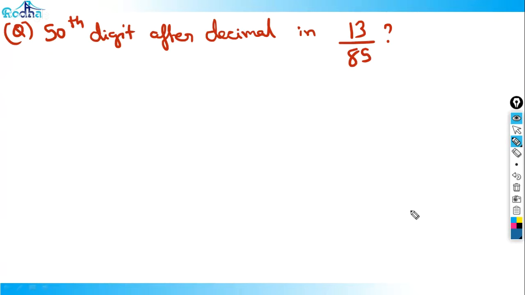Yes, obviously that doubt you'll get now. Yeah, 17. Obviously, right? That's why I'm giving this question here. 13 by 85. Now, 85 is obviously a multiple of 17, right? So obviously we should discuss it, because we know about 7, 9, 11, 13, 37 and all, so why should we leave 17? But 17 is a tough number actually, right?